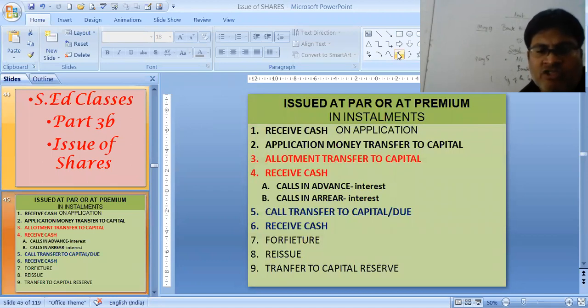I will recap one part. In installments, there are 2 entries for application, 2 entries for allotment, 2 entries for calls. That will be 6 entries. One entry you receive the money, one entry you transfer the money to the capital. At the time of application, you receive cash first, but from then onwards, in allotment and calls, you first make the transfer to the capital and then you receive the cash. You may receive the cash at the time of application, as we see in this sum.